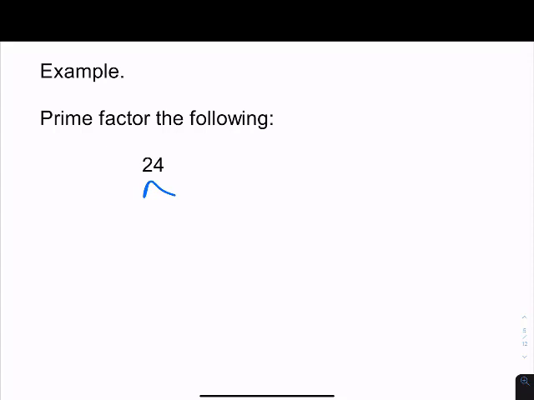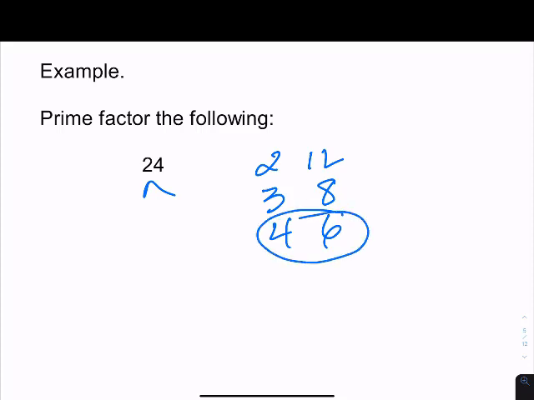There are several things you could use. You could use 2 and 12, 3 and 8, or 4 and 6. I'll give you a hint: when you're doing prime factorization, the closer the factors are together, the smaller your factor tree will be. Every one of these, whichever you chose, will give the same bottom row of your factor tree.